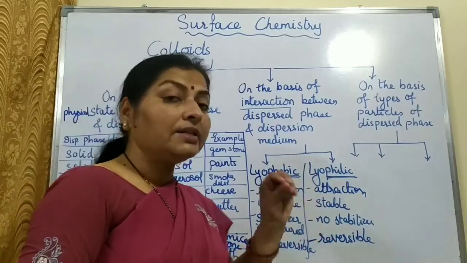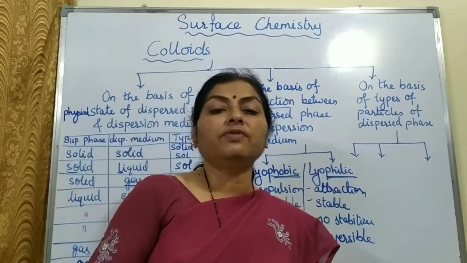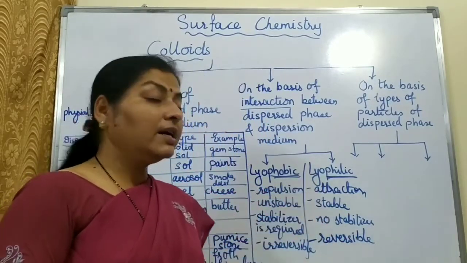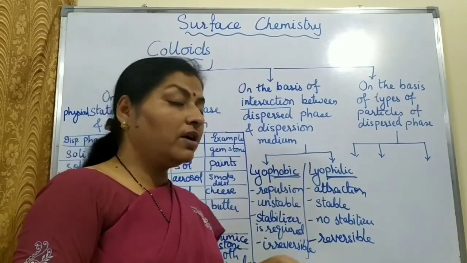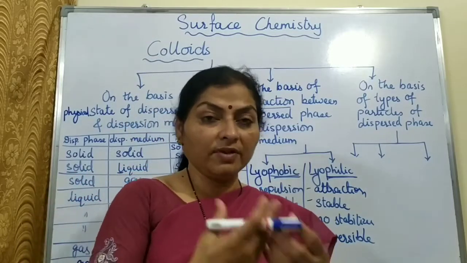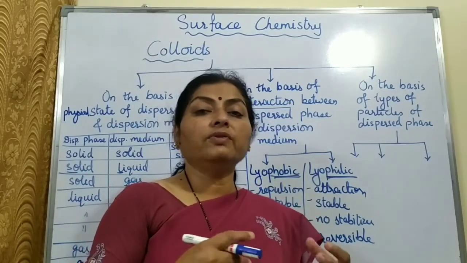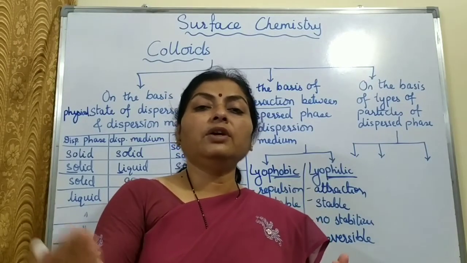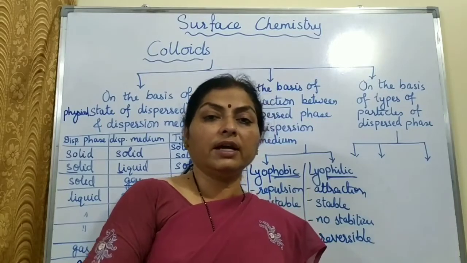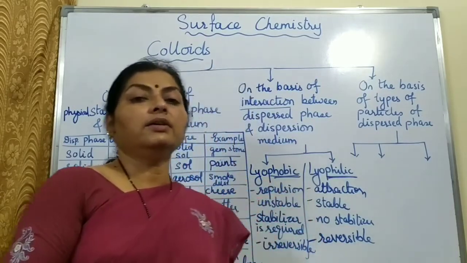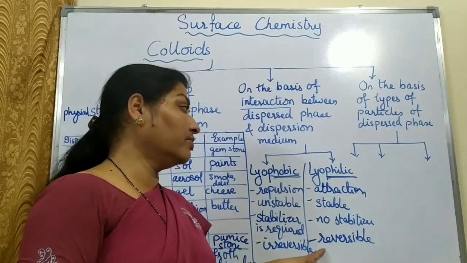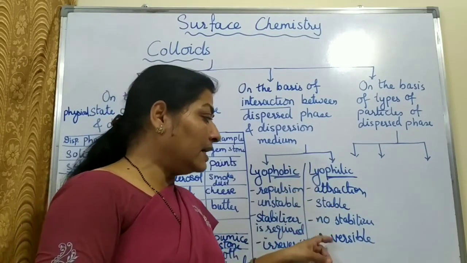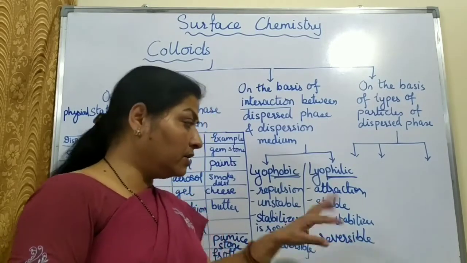A very good example is of gum. Earlier, nowadays we use different adhesives. We use Fevicol and we use glue stick. Earlier we used to have only gum. So in the case of gum, when we were small and we were using those gum bottles, if the gum used to get dried, then what we used to do, we did not throw it away, but we used to add a little bit of hot water in it and we used to stir it. So again we could utilize that gum which had dried off.